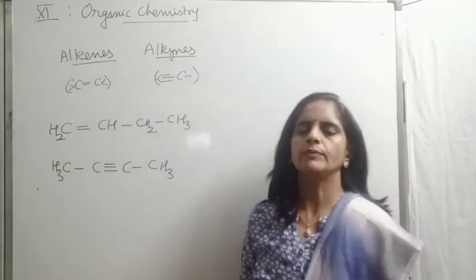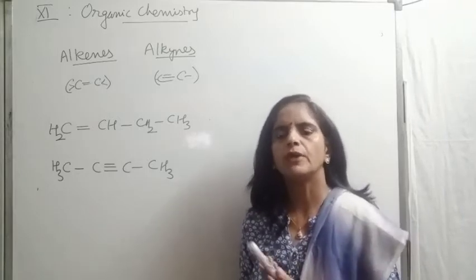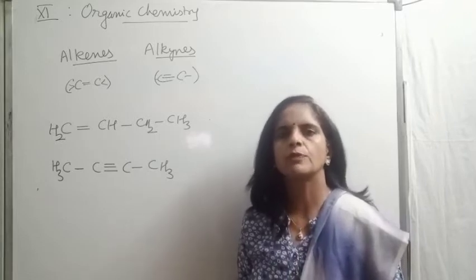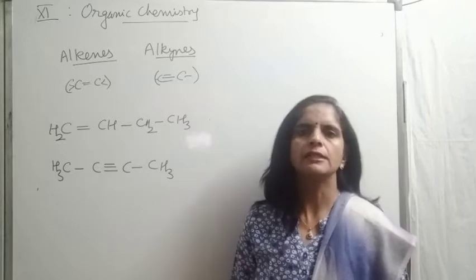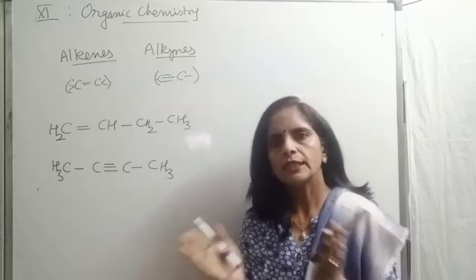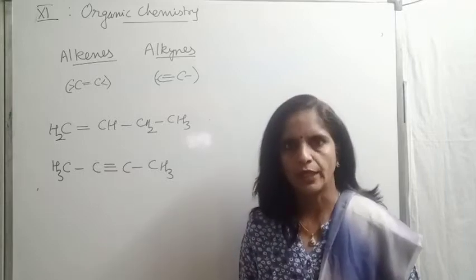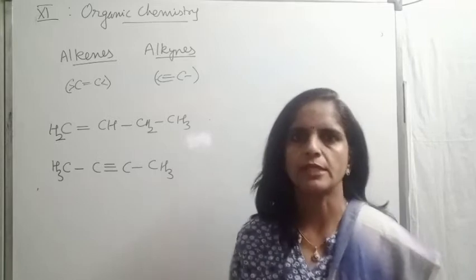The rule is the same as we talked about in the previous lecture. Try to give the minimum possible number to the substituents or functional groups or unsaturation, whatever is present in the chain. Whenever all these things come together, we will talk about their preference order. But that is not required here because only unsaturation is present.